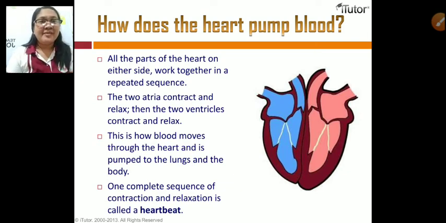So the two atria contract and relax, then the two ventricles contract and relax. So this is how blood moves through the heart and is pumped to the lungs and the body. One complete sequence of contraction and relaxation is what we call a heartbeat. Labdab, labdab. So one heartbeat is considered as one complete contraction and relaxation.